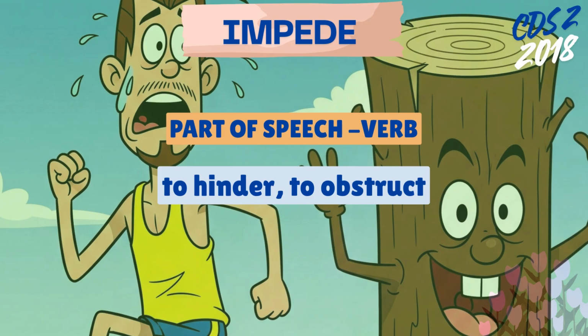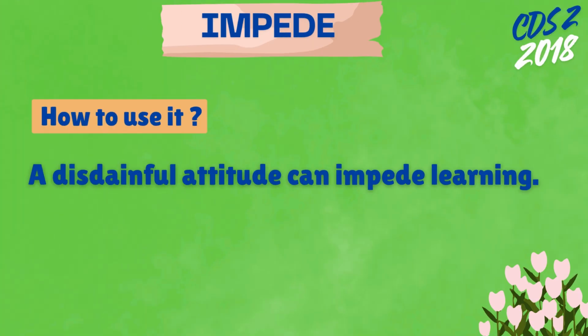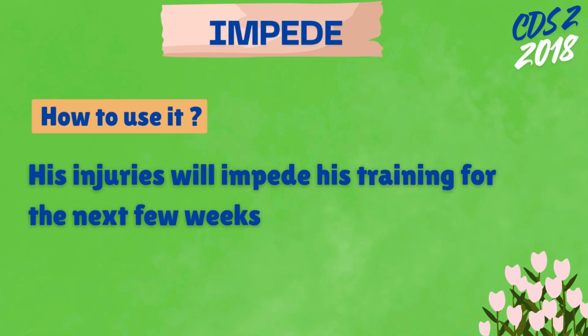Now let's see how to use this in some sentences. This is our first sentence: a disdainful attitude can impede learning. Here we are using a new word, impede, and also relating to a previous word, disdainful. Here I expect that you know the meaning of disdainful, and if you know it, write that meaning in the comments right now. Our next sentence with the word impede is: his injuries will impede his training for the next few weeks. Impede is somewhat like blockade, and its actual meaning is similar to blockade.